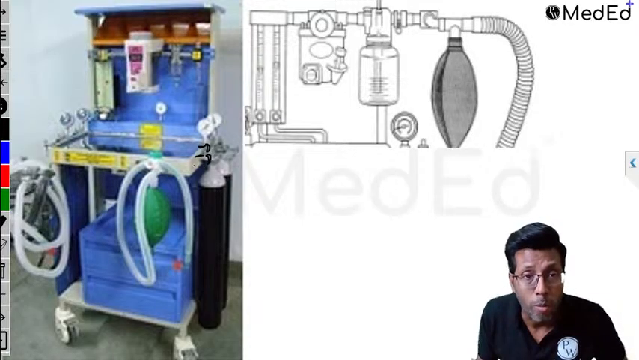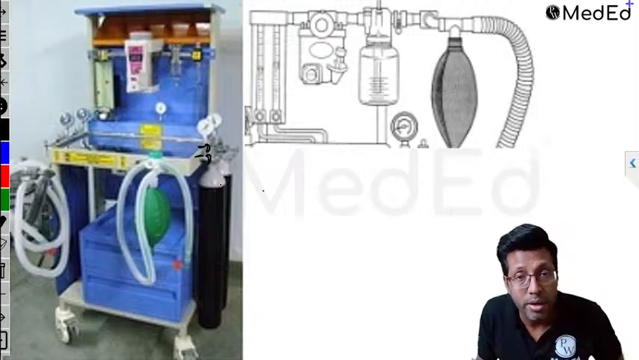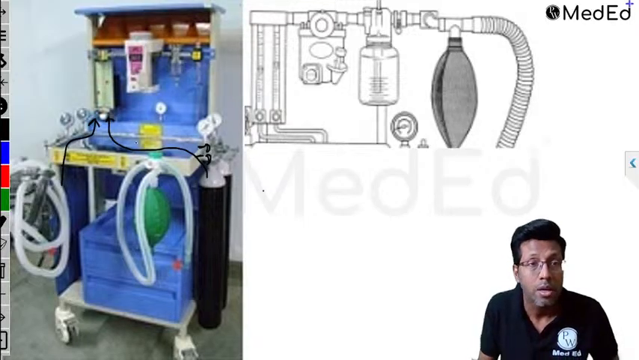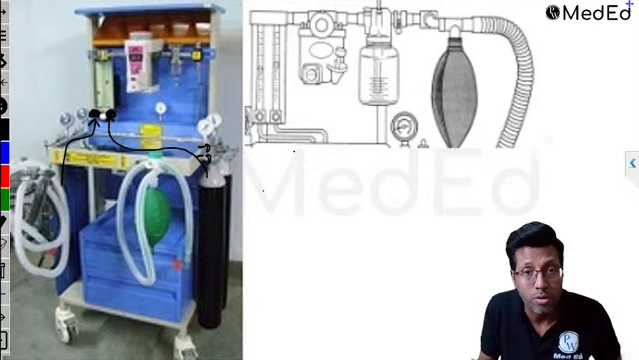Next, I told you about the knob. Can you see, if the oxygen cylinder is here, then the gas will pass like this, and from the nitrous oxide cylinder, the gas is going to pass like this. So here you have the knob of oxygen, here you have the knob of nitrous oxide.